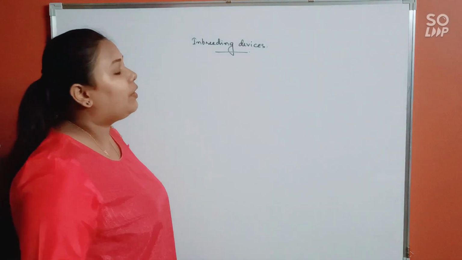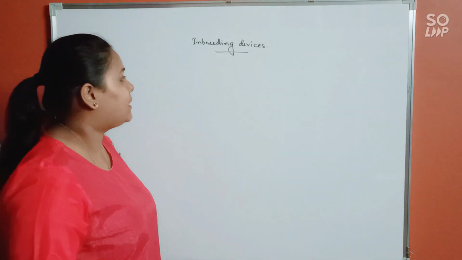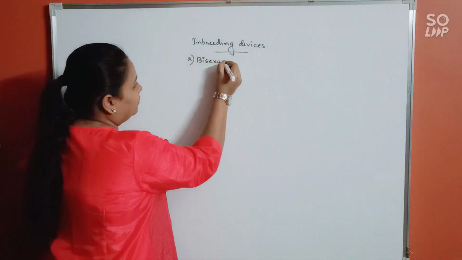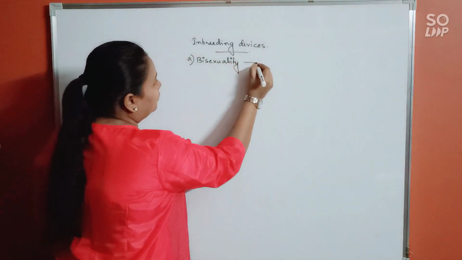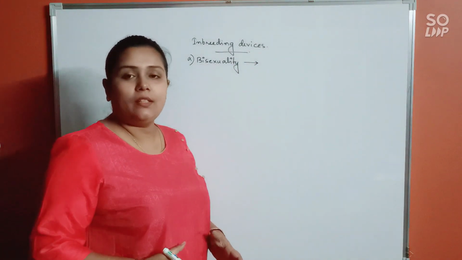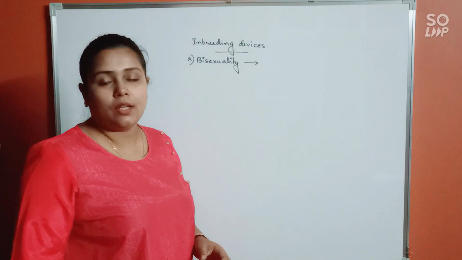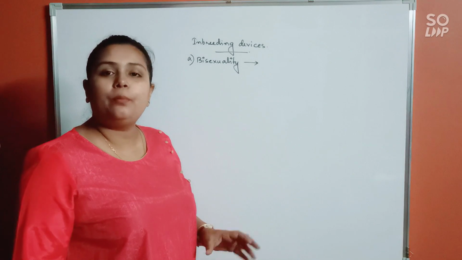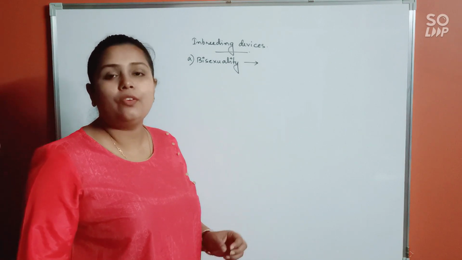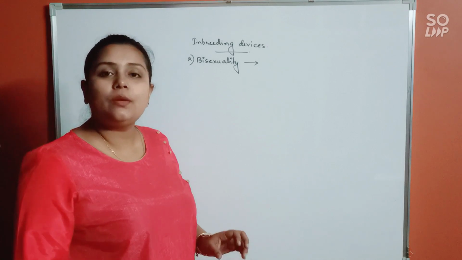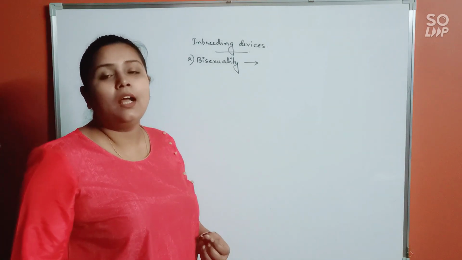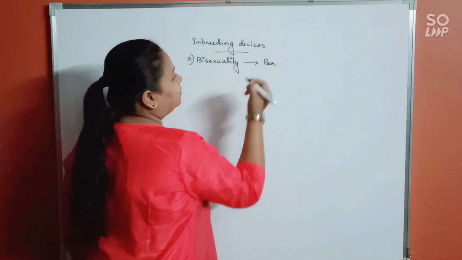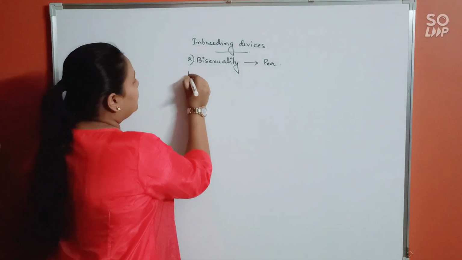Alright? Now, there can be various strategies that can be taken up as such. Like the first one is bisexuality. Bisexuality means a plant bearing bisexual flowers, a flower where both stamen and carpel are present. Only when a flower bears both stamen and carpel, there can be a chance of self-pollination occurring, isn't it? So it's the most common method how a plant might try to ensure self-pollination. Example is pea.